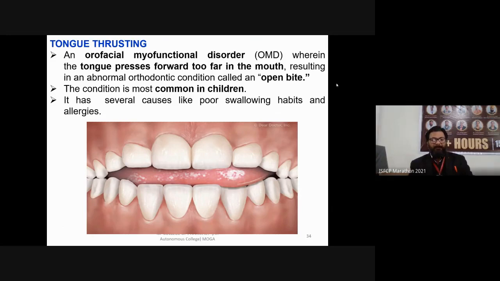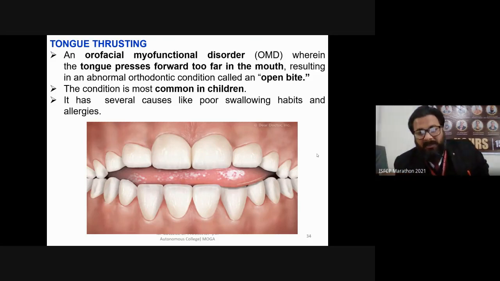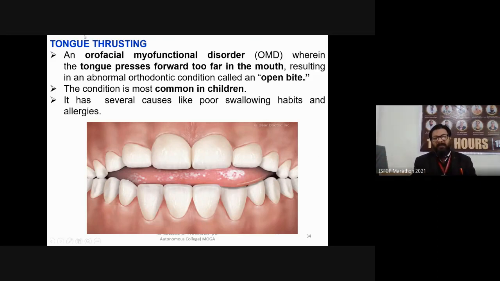You can see this is the real image where the tongue is coming outside from your basic length, resulting in an abnormal orthodontic condition like open bite. The length of the tongue is abnormal, so the person can repetitively bite their own tongue. This is most common in children. The causes are poor swallowing habits and allergies.